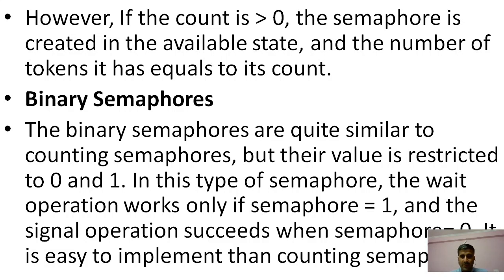So we check that if the wait condition is running, this condition is all about the 1. Suppose we initialize the value of the semaphore to 1, then it checks the condition whether it is 0 or greater than 0. If it is not 0, then it subtracts 1, right? And then after that it becomes 0, and process P1 enters into the critical section for execution, right?